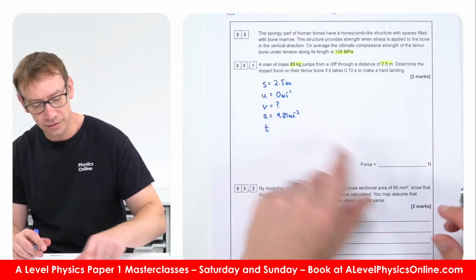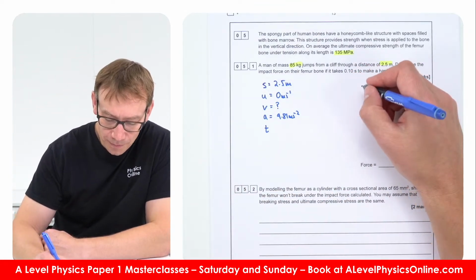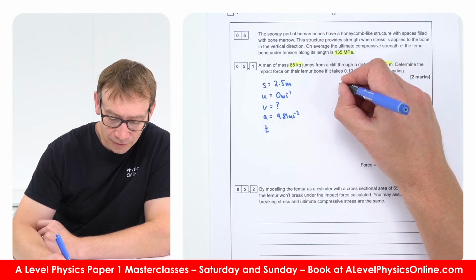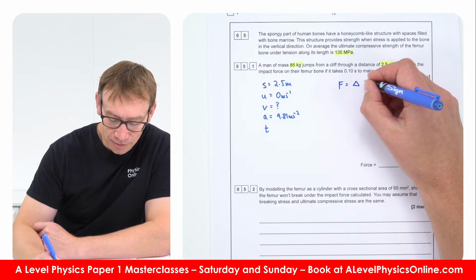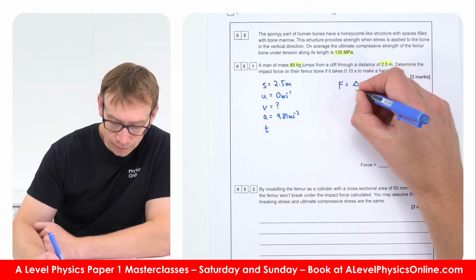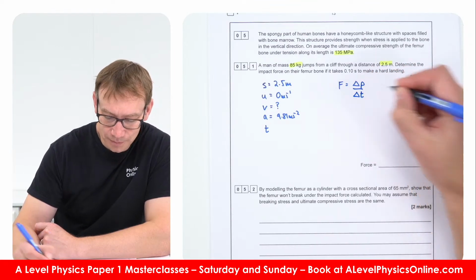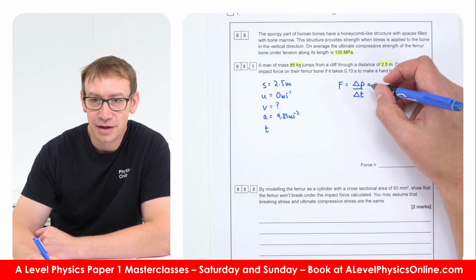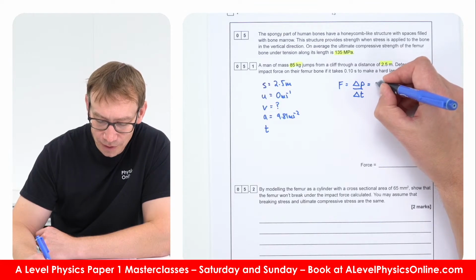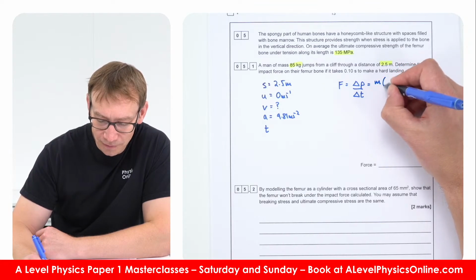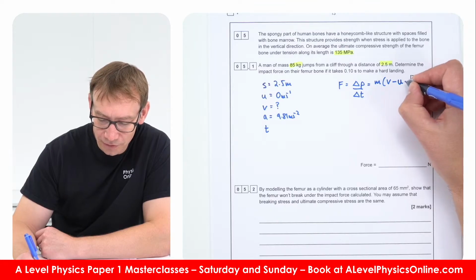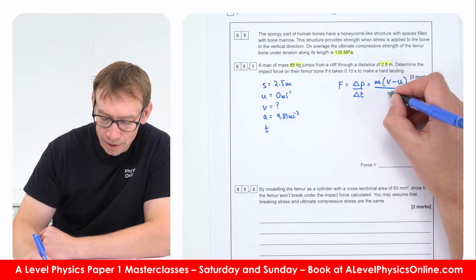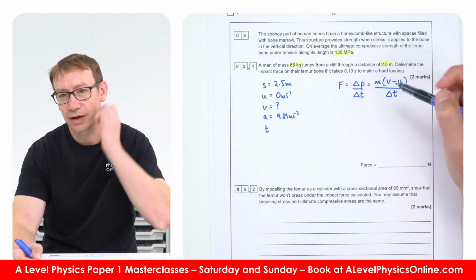And then we can use that with Newton's second law, which says the force is equal to the rate of change of momentum with respect to time, and that change in momentum is going to be equal to their mass times their final velocity minus their initial velocity, over a certain change in time.